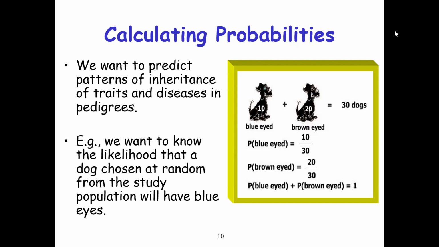The blue-eyed dogs are 10, and the brown-eyed dogs are 20, out of 30. So we take 10 divided by 30, which gives the probability of the blue-eyed dogs, and the brown-eyed dogs will be 20 over 30.